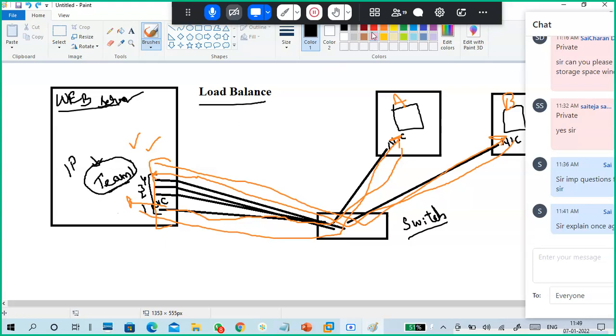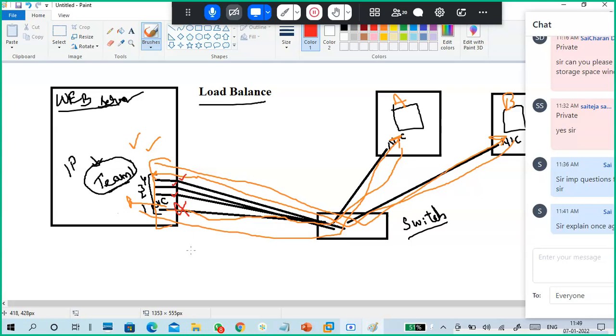Next one is, what is our first problem? If a NIC is down, what will happen? For example, my first NIC is down. What happens in this scenario? NICs 2, 3, 4 are alive, so they will give you the reply. So the service is not down, right?